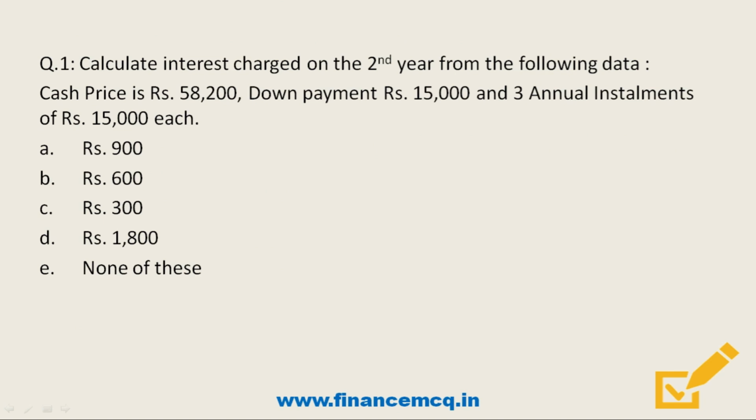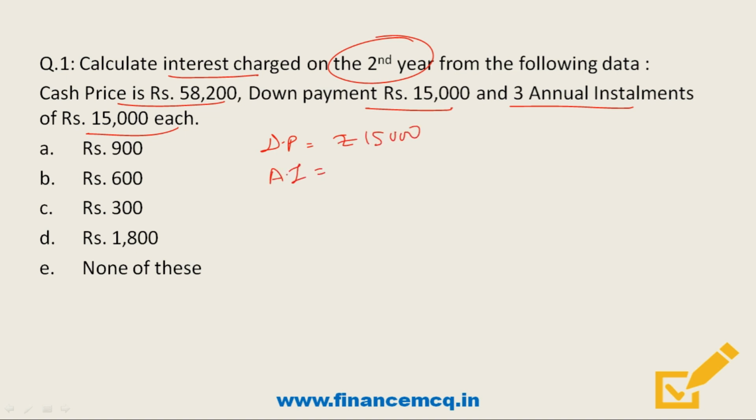So friends, the first question says we'll have to calculate the interest charge on the second year from the following data. Well, the data given is cash price is 58,200, down payment rupees 15,000 and 3 annual installments of rupees 15,000 each. So friends, here if a person would have opted for the installment scheme, he would have paid down payment of rupees 15,000 and 3 annual installments of rupees 15,000 each.